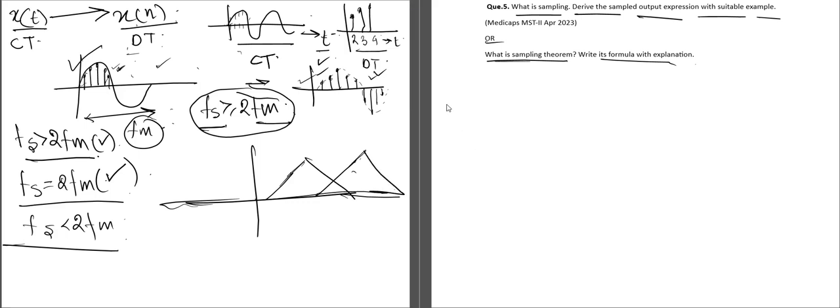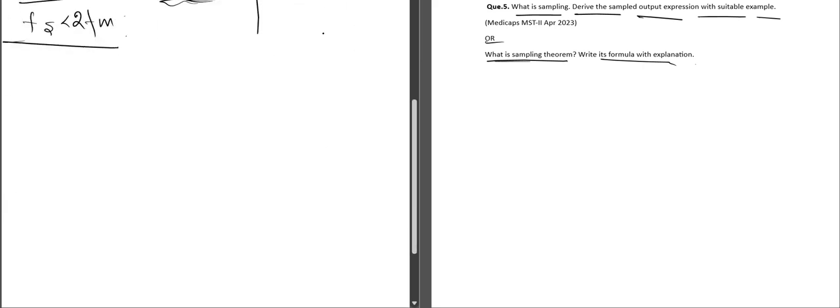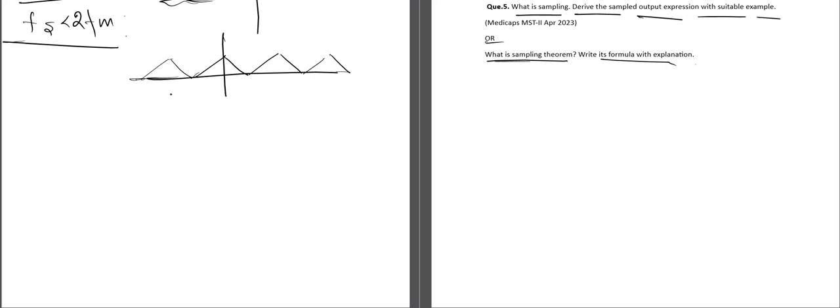One thing I need to show before drawing the spectrum is this: suppose this was the actual spectrum before sampling. This is at minus pi, this is pi, this is 2 pi, and this is minus 2 pi. What happens when we do undersampling is that, suppose we are doing the sampling rate like this,